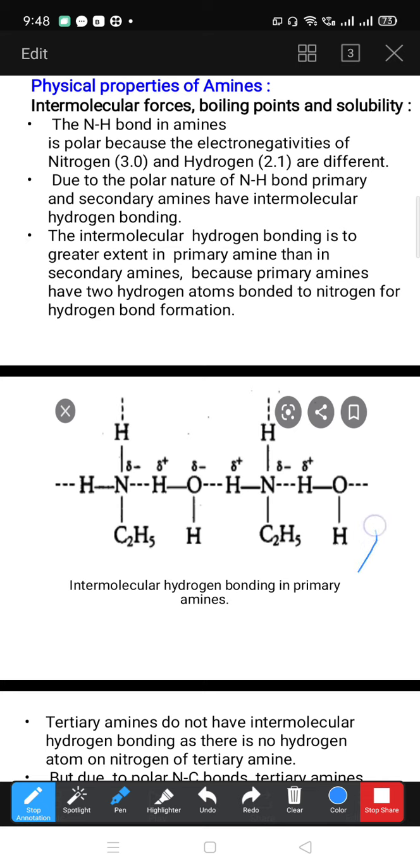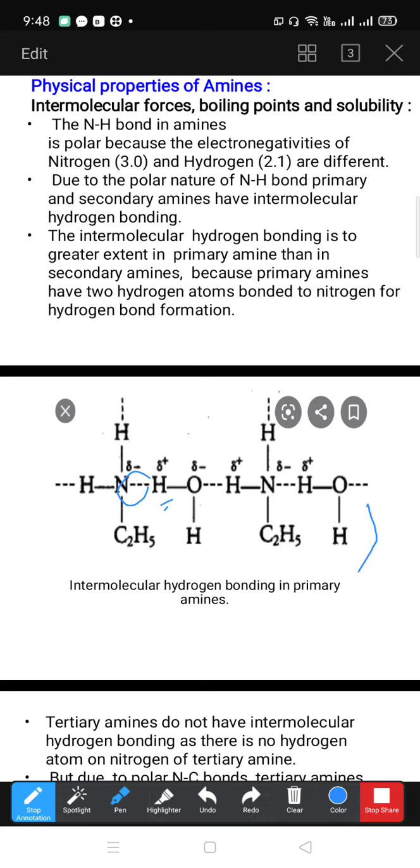In this structure, you can observe that the central nitrogen atom of the primary amine is bonded with the hydrogen atom of the water molecule. The nitrogen atom has negative polarity, that's why it has the charge delta minus, and hydrogen has delta plus.